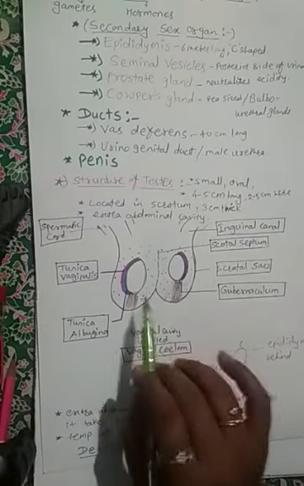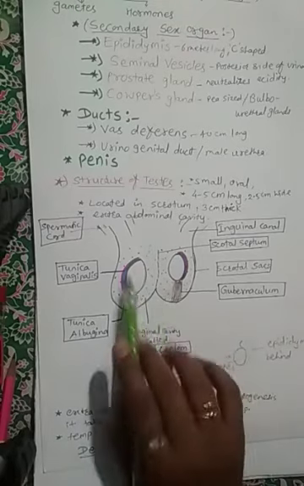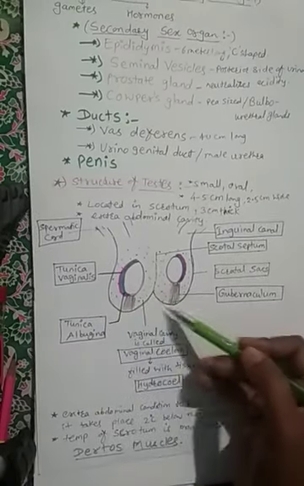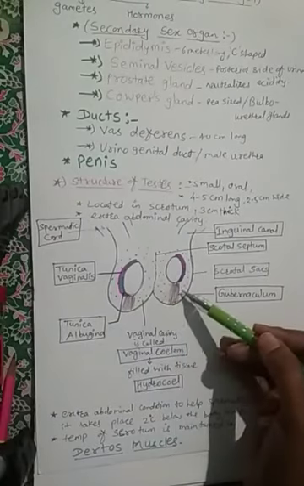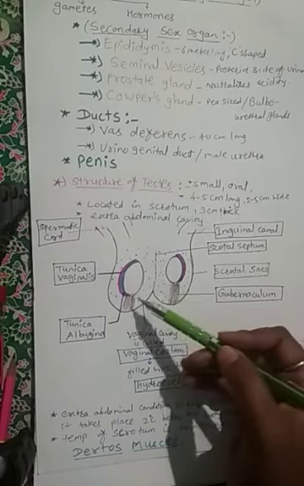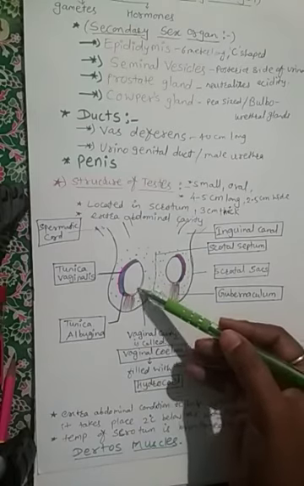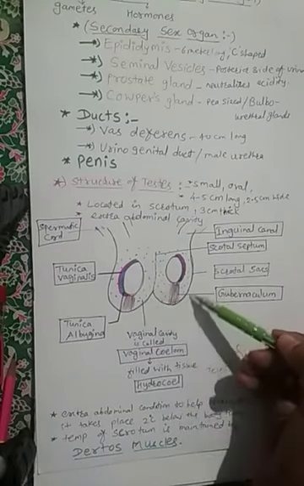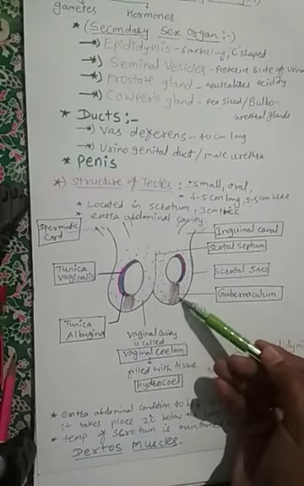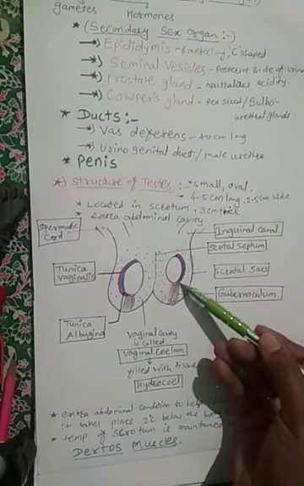Now we will look at this structure, in which we see two sac-like structures. One is lower than the other, meaning their locations differ, one lower and one upper, to avoid squeezing. Inside them, two oval shaped testes are present. These testes are attached to the sacs, these cavities, with the help of the gubernaculum. The gubernaculum helps to hold the testes at one place.